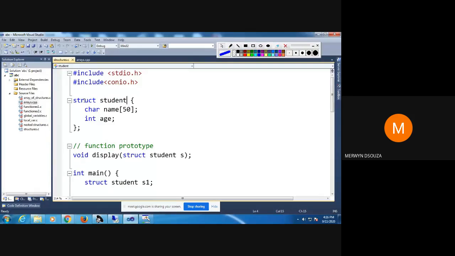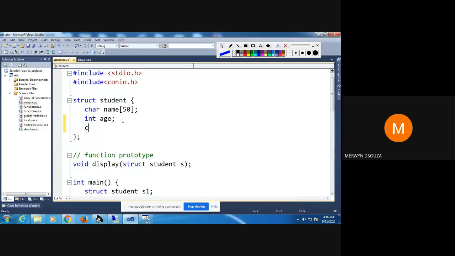I'm declaring a data type of this type, struct student, and in that student I want name and age. I could have put more things, but because we are running out of time, I'm just showing you 2. I could have put class, or more things, whatever comes to your mind, like address. Class is a keyword, so I will have to change this name. You cannot use keywords. Maybe Amrita ma'am will be teaching you about that, so you will come to know about it later. Right now I'll just remove this.